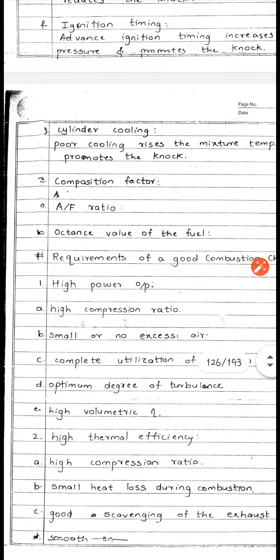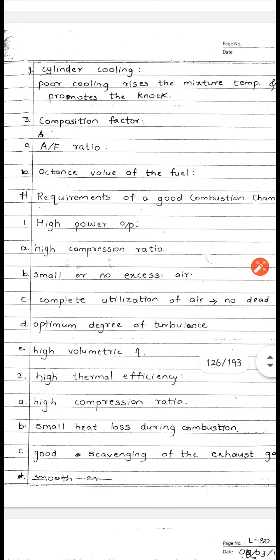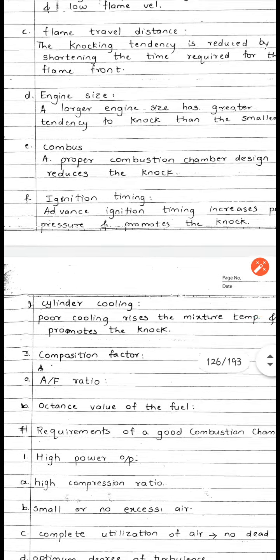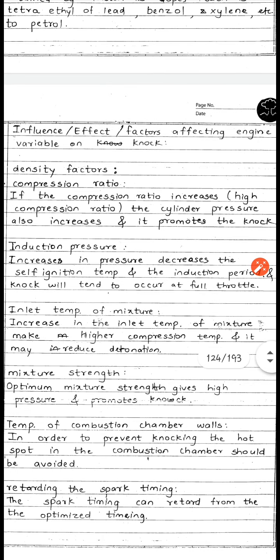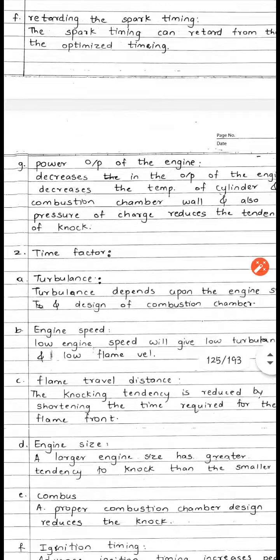The third factor is the composition factor. In this composition factor, the sub-factors are the air-fuel ratio and the octane value of the fuel. These all three factors along with their sub-factors are very important, which affect the engine variables on knock.